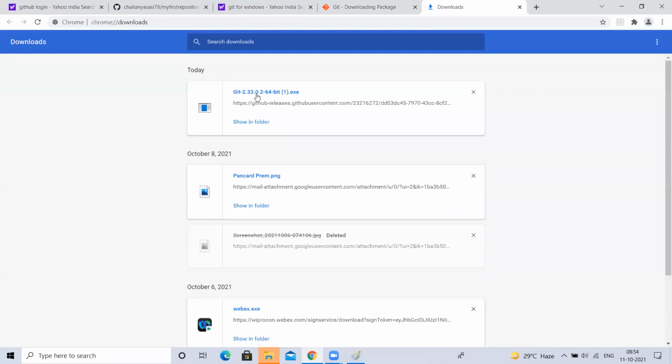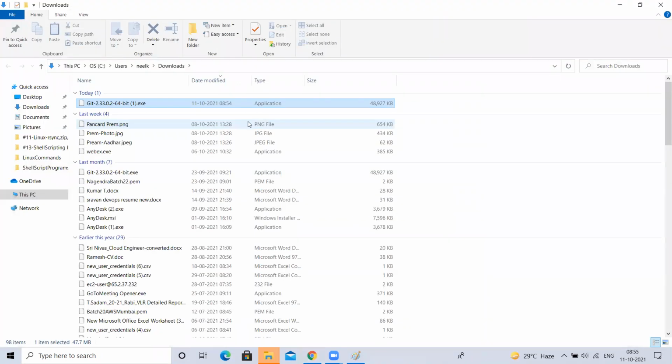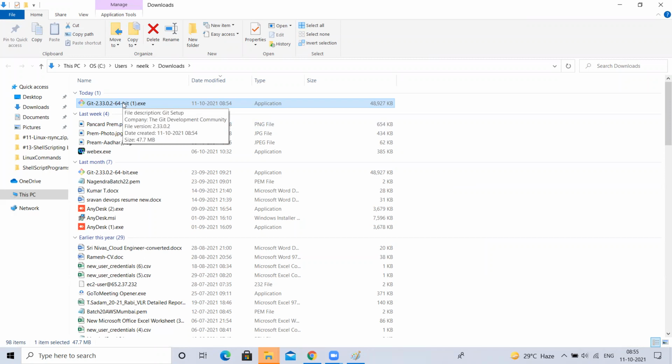Now, this is an exe file. If it is an exe file, how do you install it on Windows? Double click. Yes, double click. Next, default settings, next, finish. That's it. Double click.